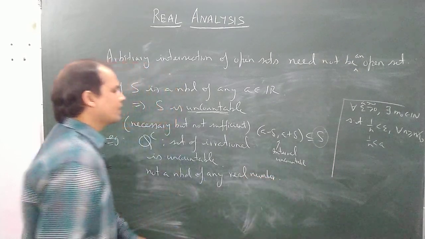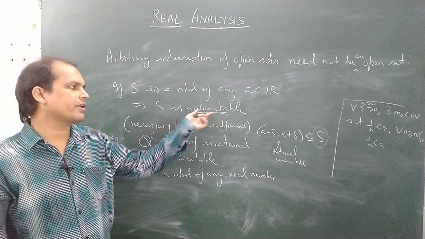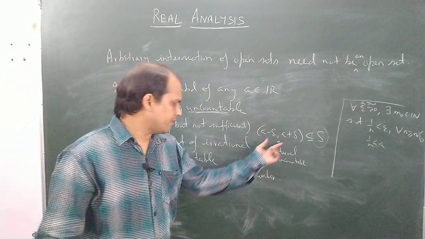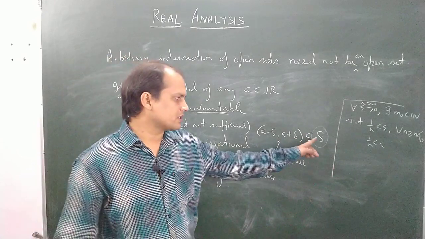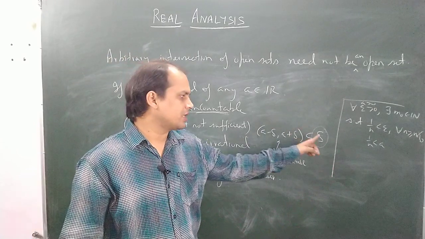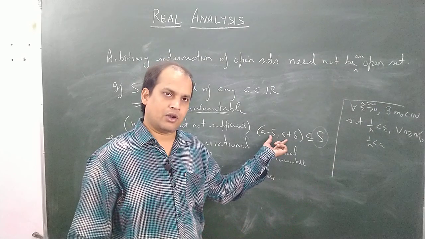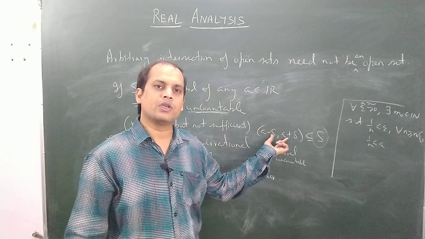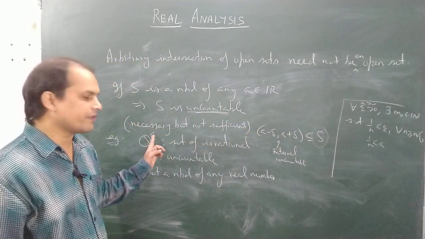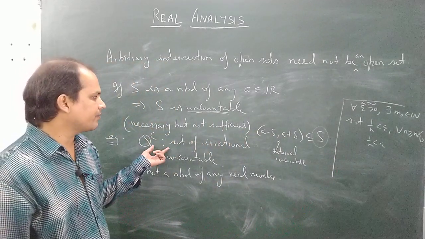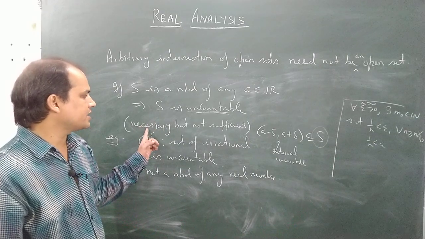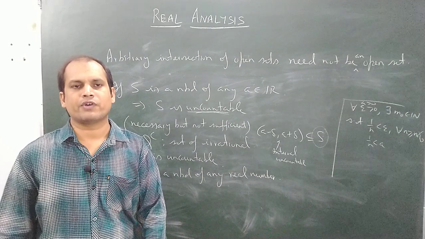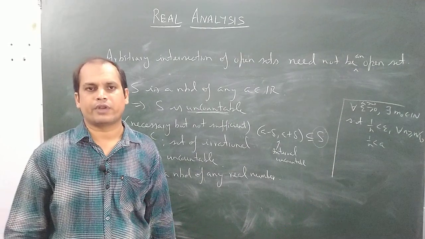Just because a set is uncountable never means that it is going to be a neighborhood of a real number, because if the set of irrationals were a neighborhood of a real number, then it would have to contain non-trivial intervals, and any non-trivial interval contains rationals as well as irrationals, which will not lie inside the set of irrationals. So this is the reason why. Remember that this condition is necessary but not sufficient. An uncountable set may be a neighborhood of a real number, or it may not be a neighborhood of any real number.